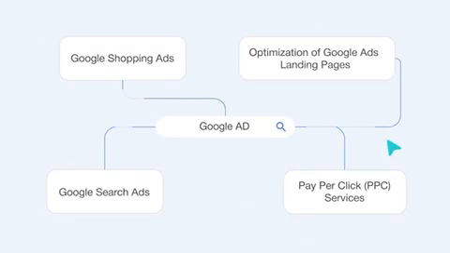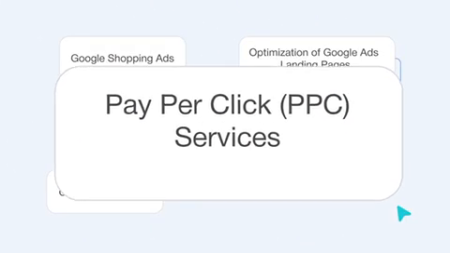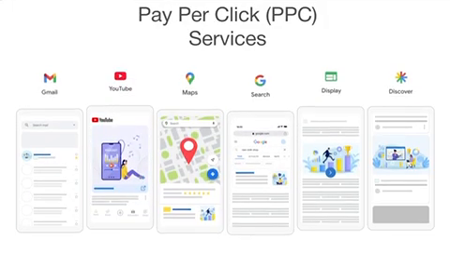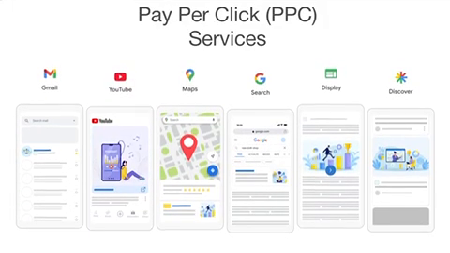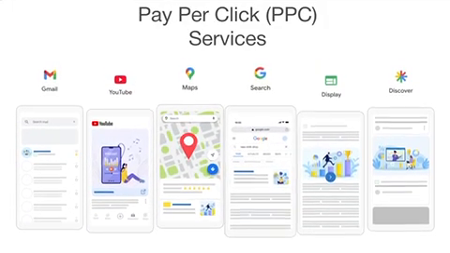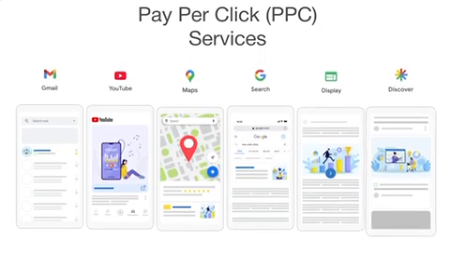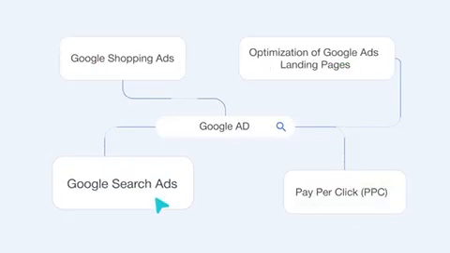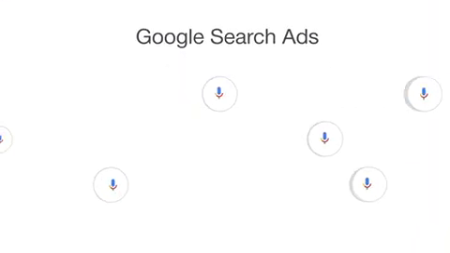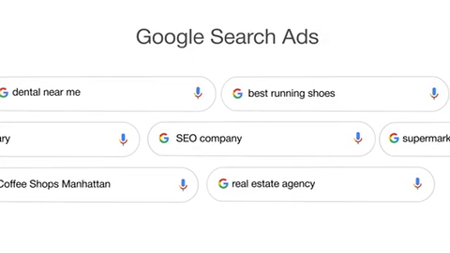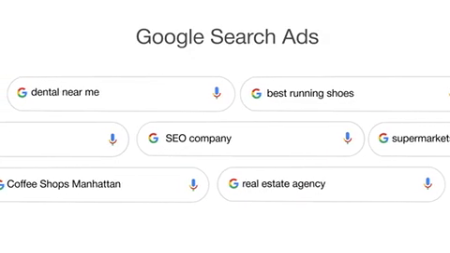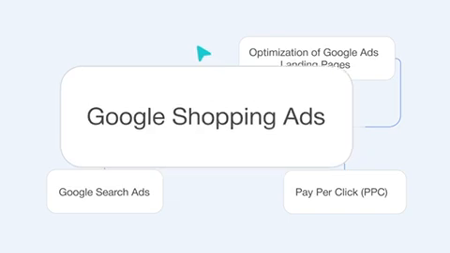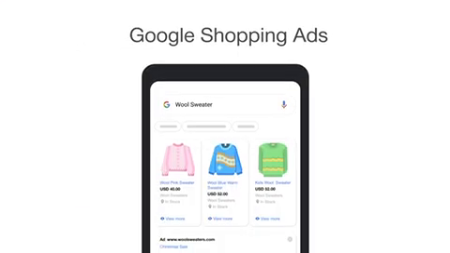When it comes to running successful campaigns, there are a few key components: pay per click, PPC, developing versatile, high-performing ads across Google's network to engage new audiences and increase brand visibility. Google Search Ads, strategically positioned at the top of search results to attract high-quality traffic and generate leads. Google Shopping Ads, showcasing product images, descriptions, and prices to enhance the shopping experience and drive more sales.